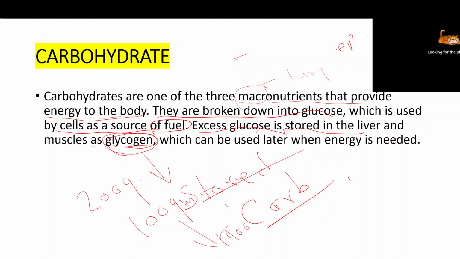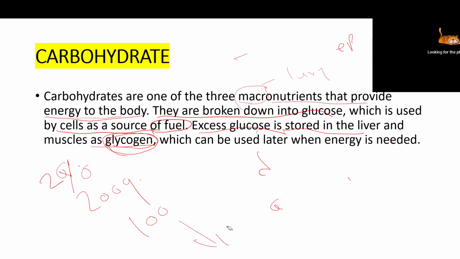So always remember, carbohydrates are mainly stored in our skeletal muscles. Only 2% of carbohydrates are stored in our body, whereas 15% are protein, 15% are lipid, 60% are water, and 8% are minerals. So these are the composition of our body.